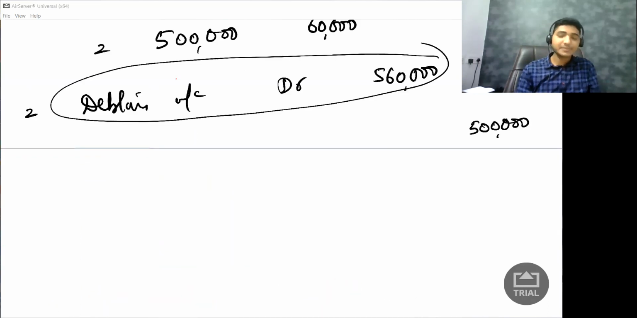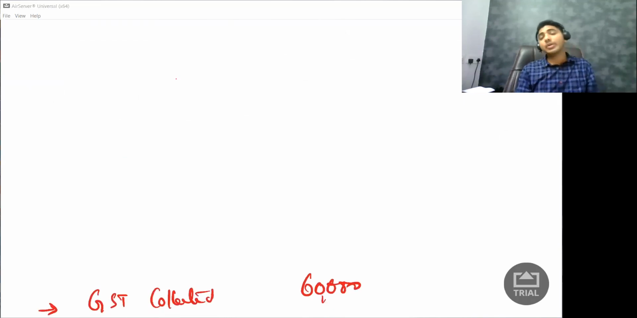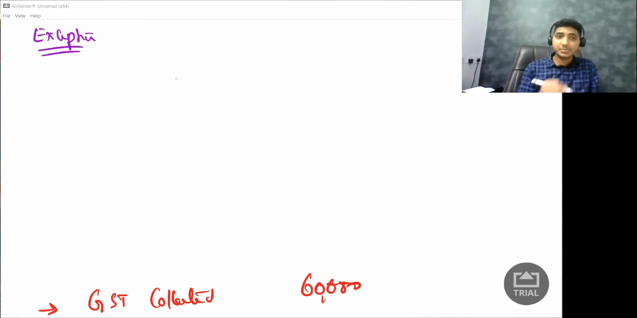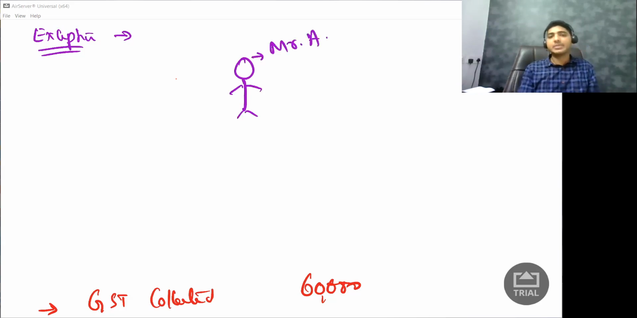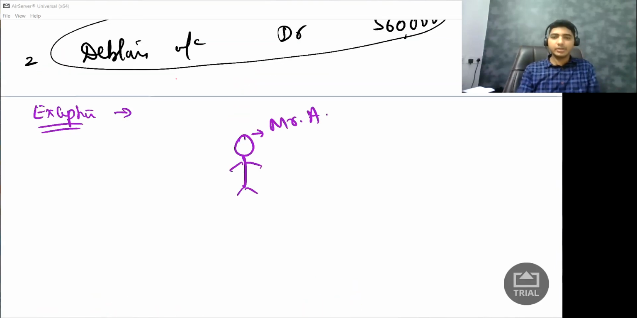Let's take one example and we will understand this. They are saying, look, if you want to claim the input tax credit, you need to actually receive the goods. For that particular rule, they're giving one exception. What is the exception? Let us say, here I am a middle person. I am Mr. A, and I am a dealer in furniture.